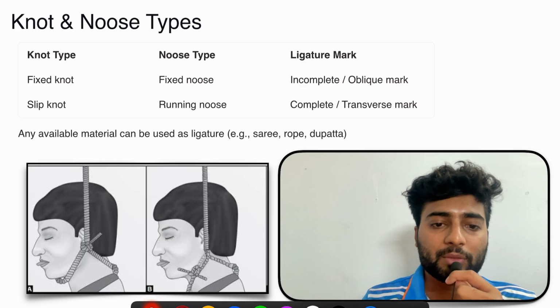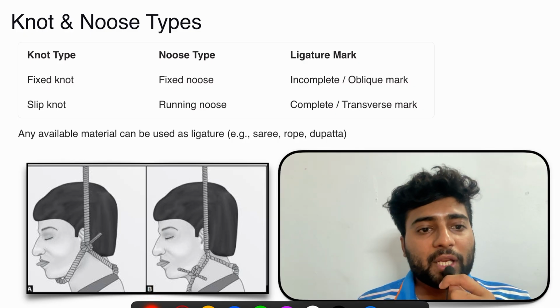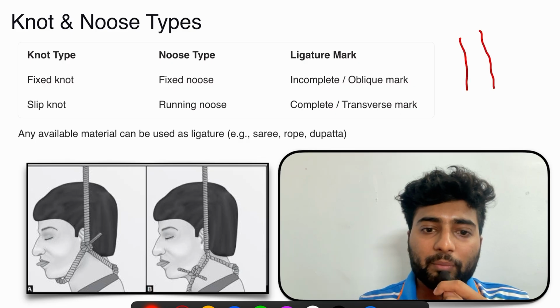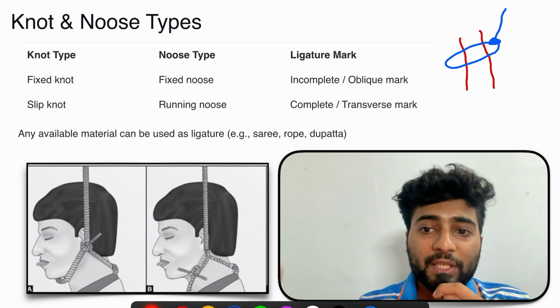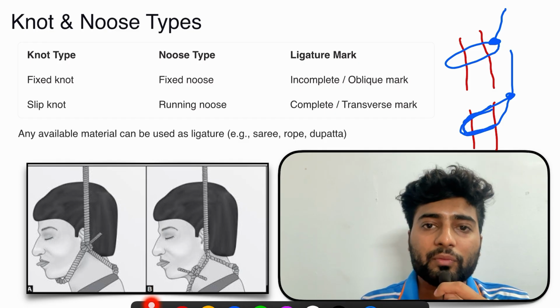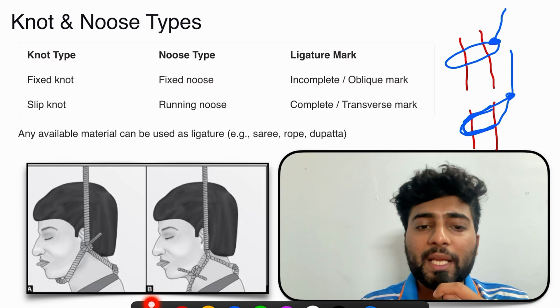Now this is a conceptual point. See, fixed knot and slip knot. What is a fixed knot? Let's say this is the neck of a person, and this is a knot. Now if this is a fixed knot, then the ligature will be like this, because it's a fixed knot. So there will be an incomplete ligature mark. So it will have an incomplete and oblique ligature mark.